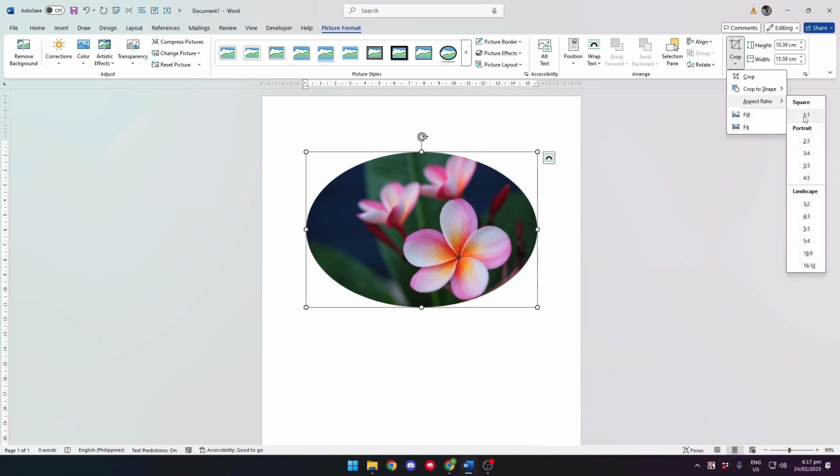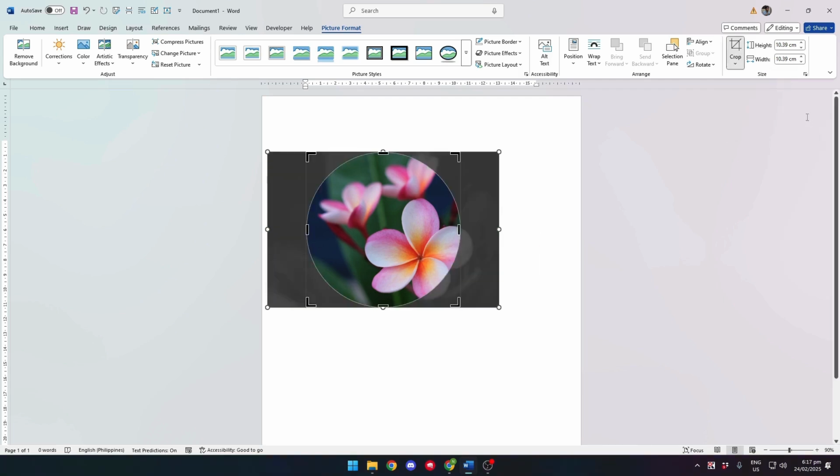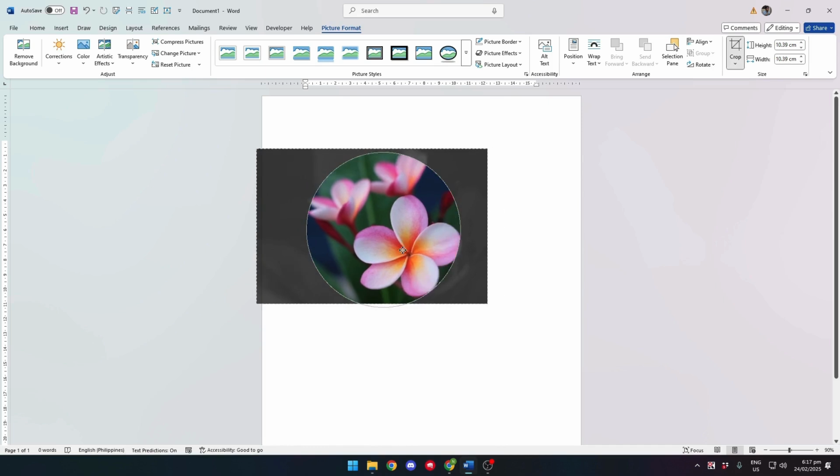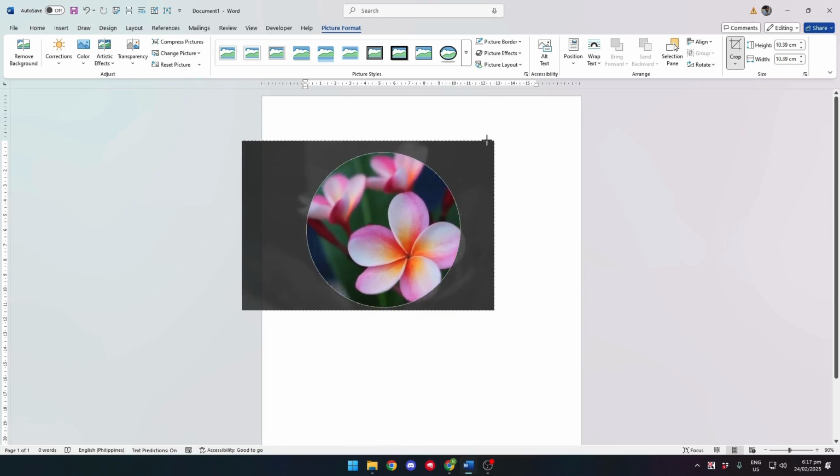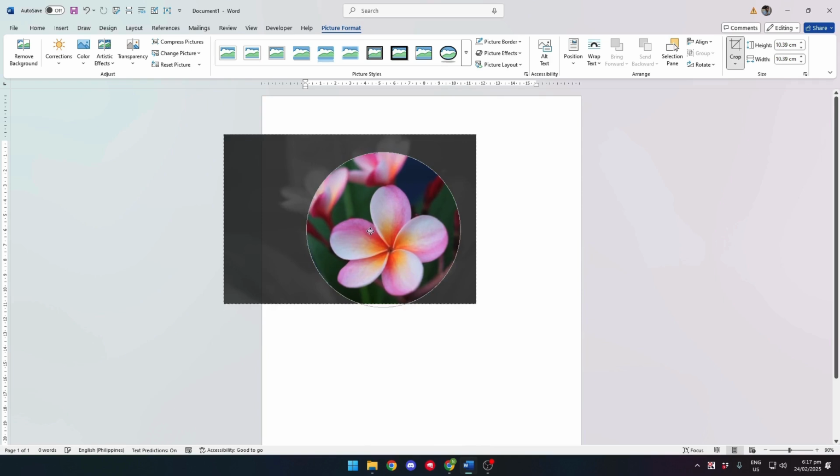Now click on 1:1 to ensure that your crop is a square or equal in all sides. And here, you can also adjust to make sure that a specific part of your image will fit in the circle.